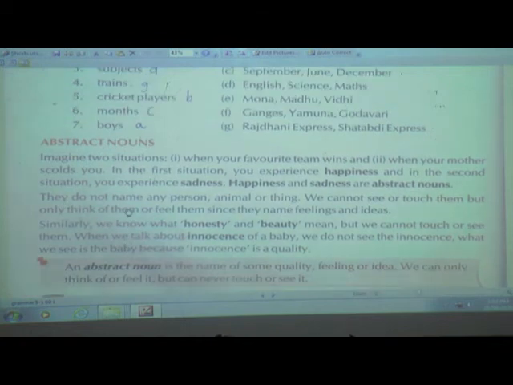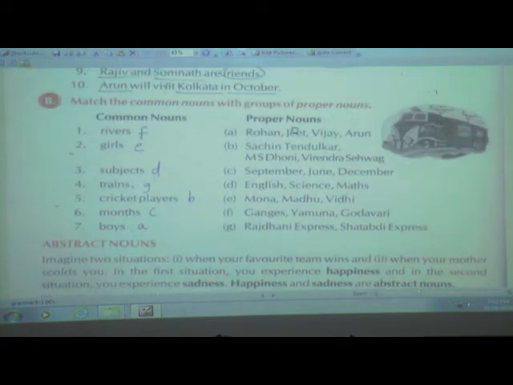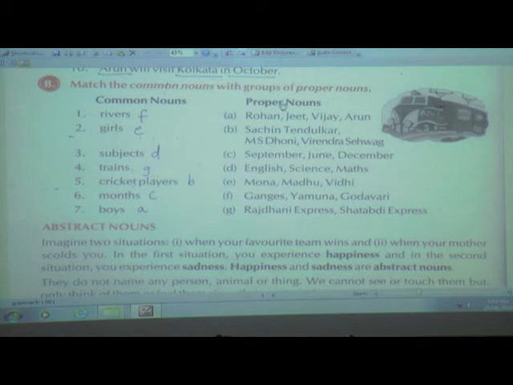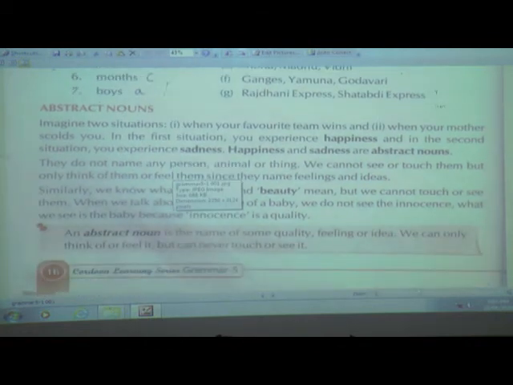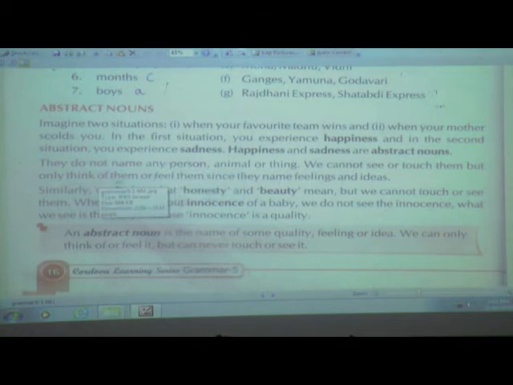As compared to common nouns and proper nouns, where we give names to persons and places, in abstract nouns we do not give names to any person or animal or anything. We cannot see or touch them, but only think of them or feel them, since they name feelings and ideas.